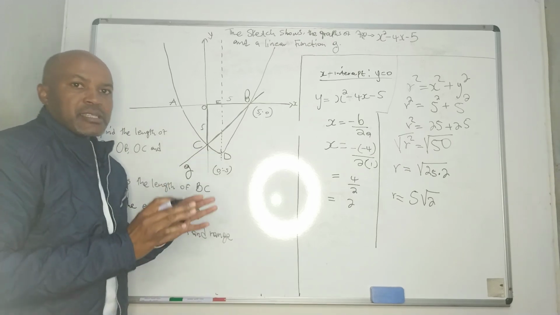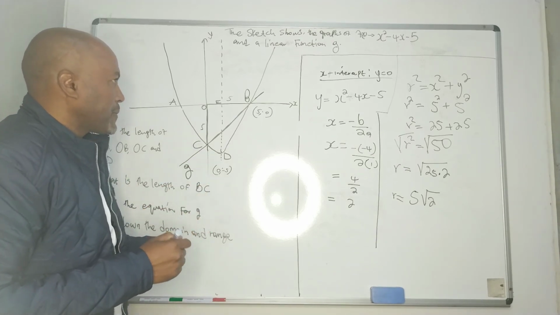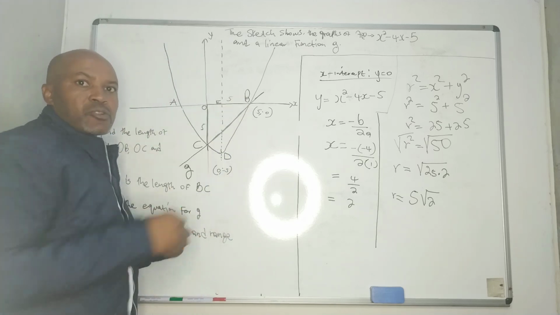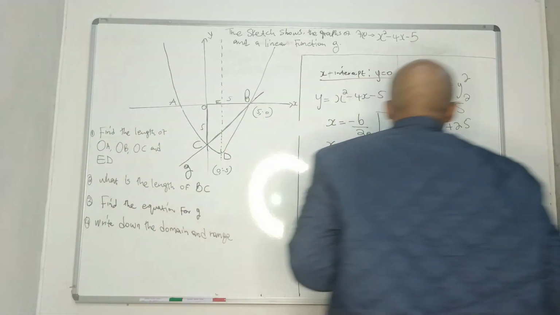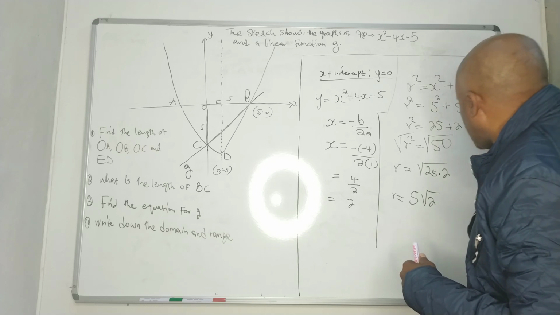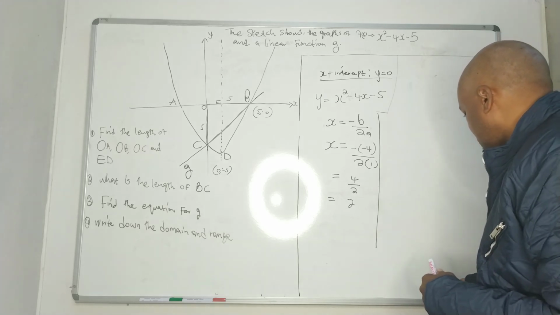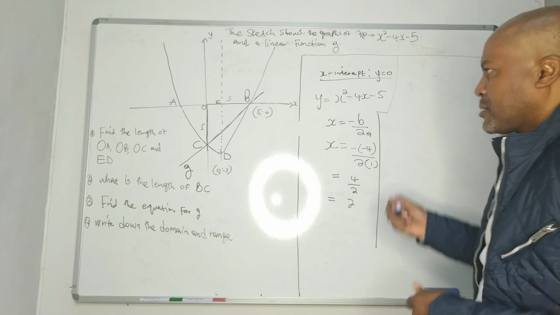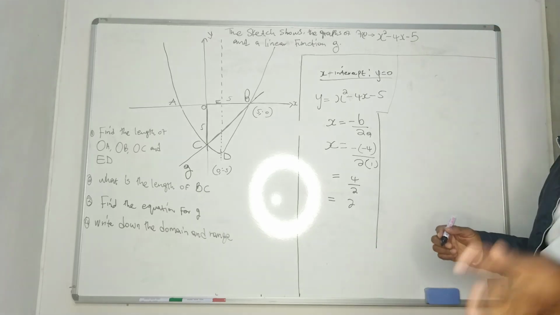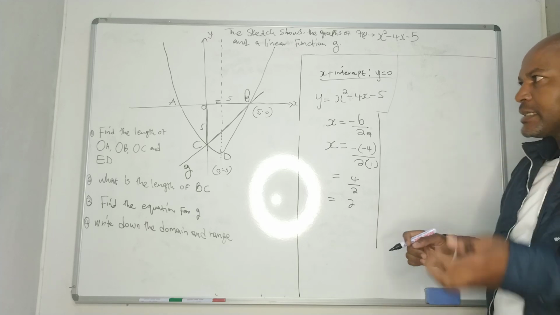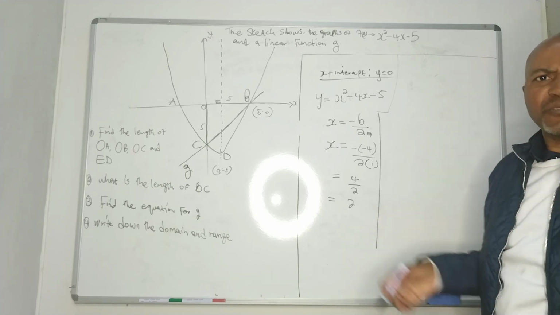So we need to find the gradient first. Okay, we need to find the gradient, the slope. At grade 12, I expect everyone to know the formula for the gradient, or grade 11, you know the formula for gradient.